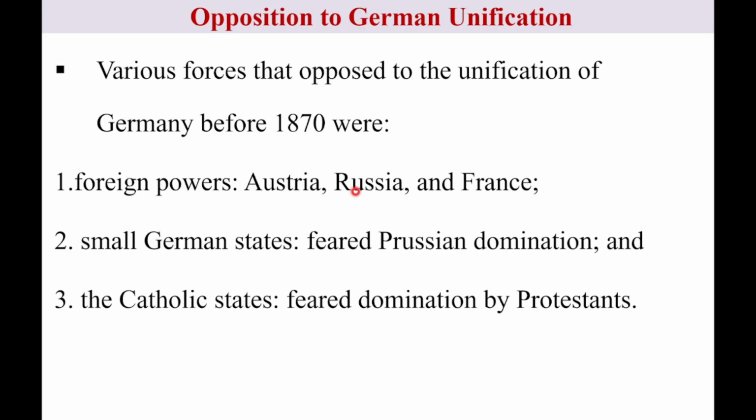The second, Russia. Russia also influenced German state directly. France is also another foreign power in Germany before the unification. France also controls two important German states, Alsace and Lorraine, under the rule of France.